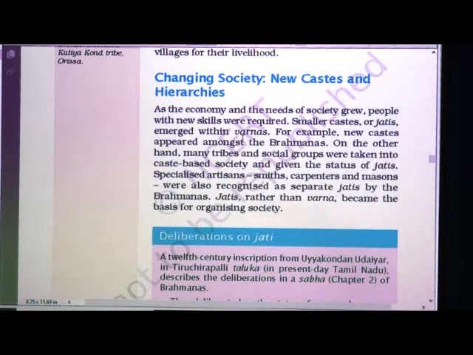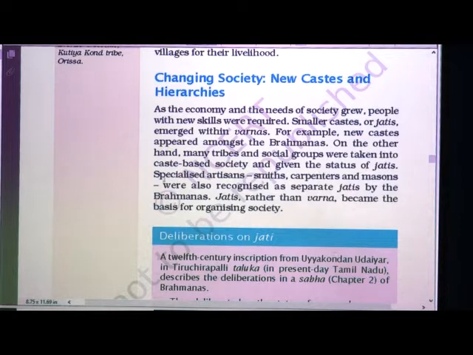Changing society. New castes and hierarchies. As the economy and the needs of society grew, people with new skills were required. Smaller castes or jatis emerged within varnas. For example, new castes appeared amongst the Brahmanas.